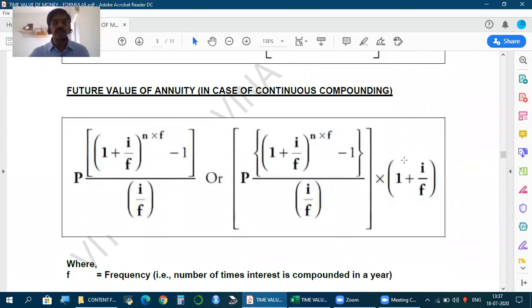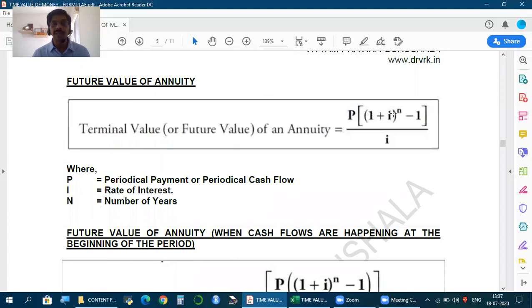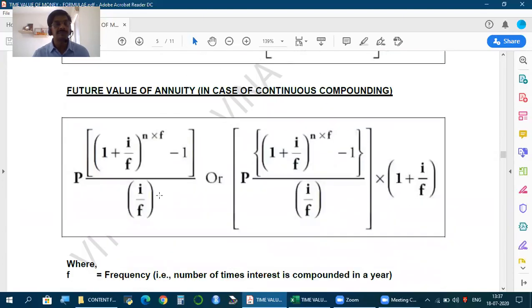When it comes to finding future value of annuity, wherever we have I, divide by F, wherever we have N, multiply with F. Same formula. Can you see? P into 1 plus I by F, N into F, I by F. Where P is periodic payment, I is rate of interest, F is number of times compounding happens in a year or cash flows happen in a year. So if it is monthly, F will be 12. Same RD, but it's not yearly deposit, monthly deposit. F will be 12.